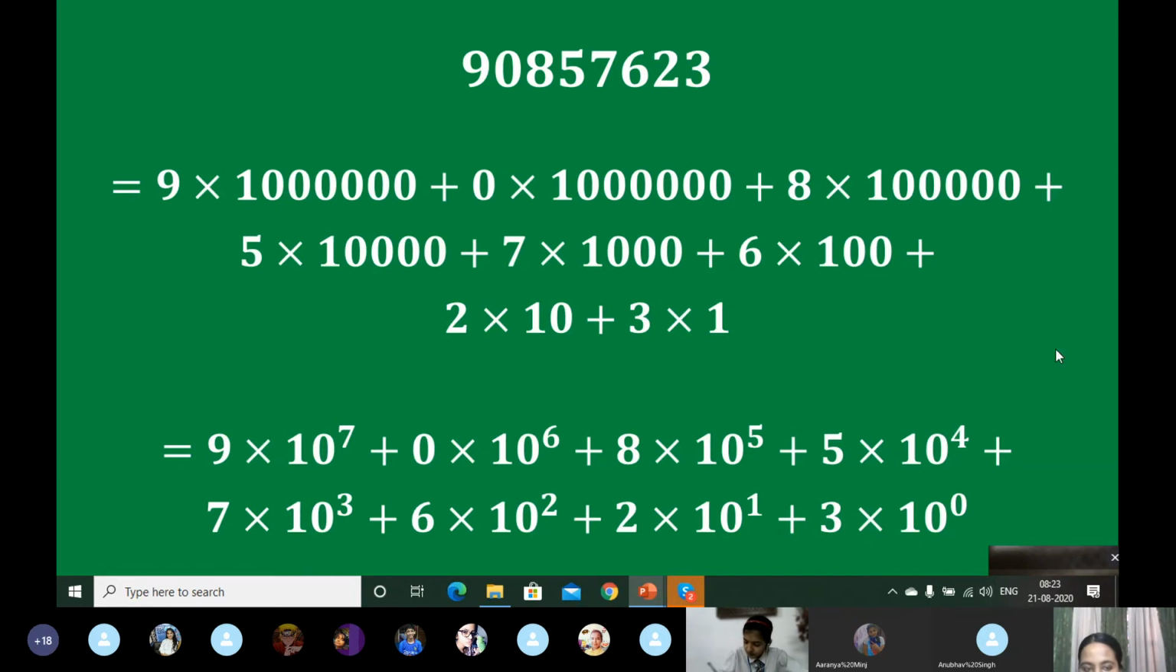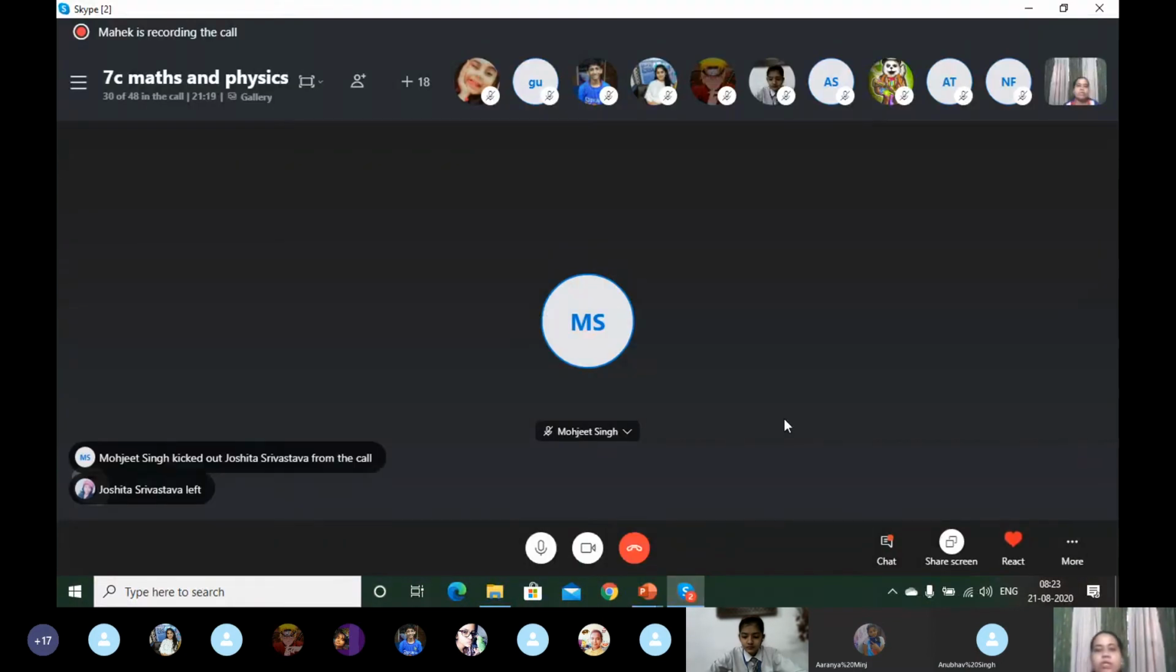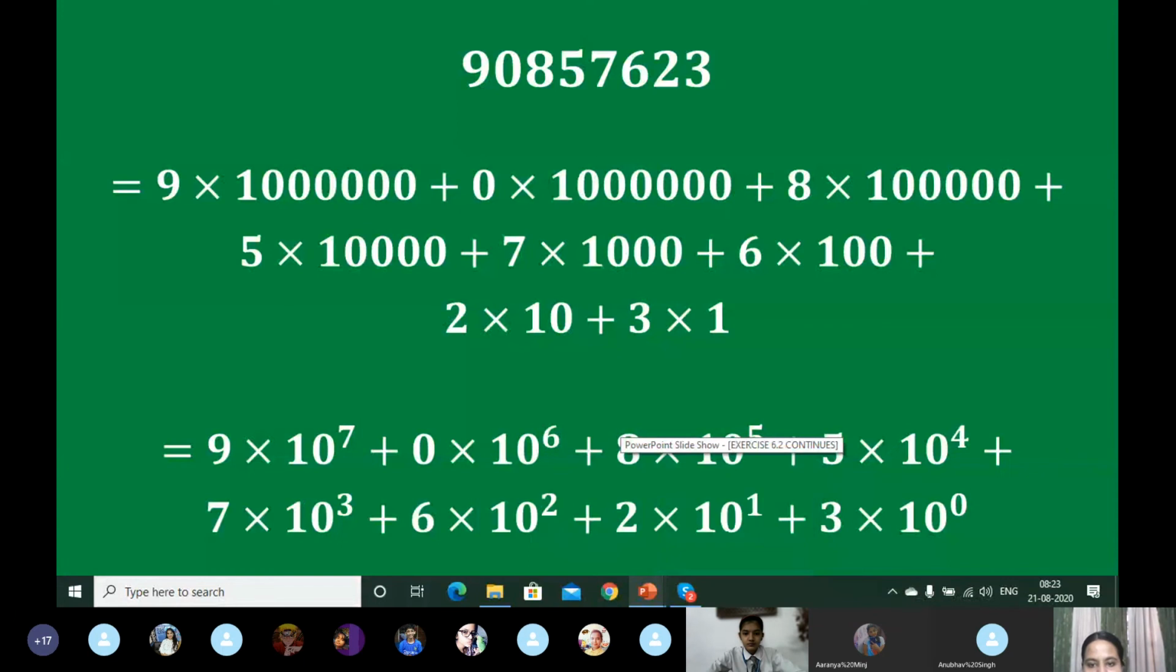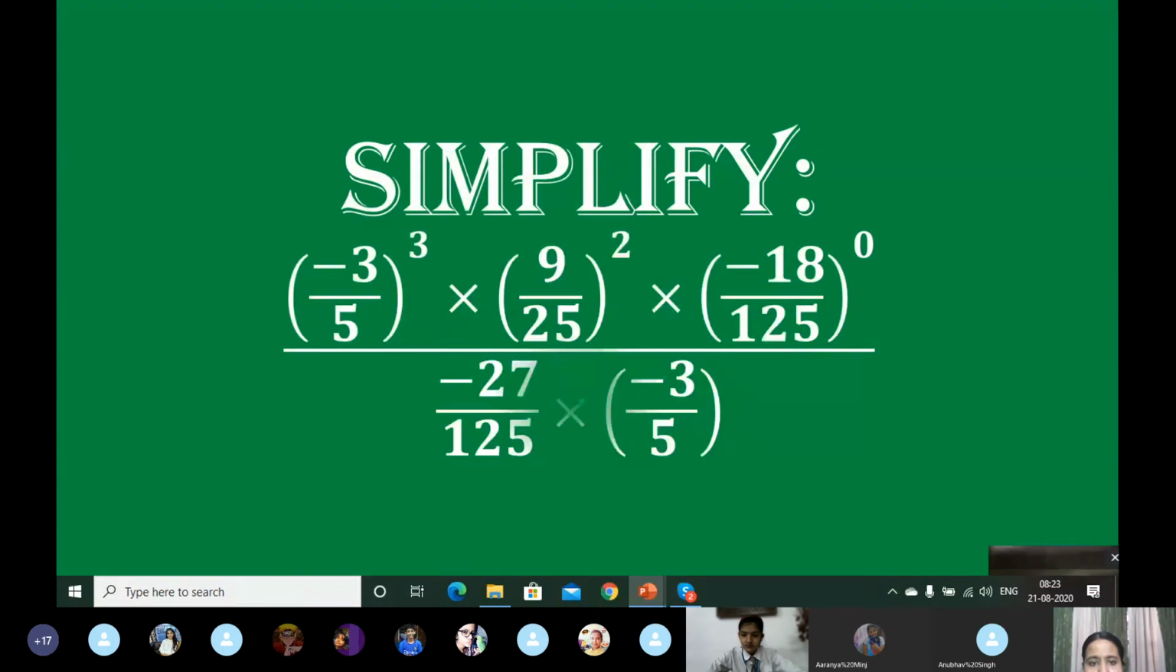Any confusion? No, ma'am. Understood the expanded form and exponentials? Yes, ma'am. You just write the number of zeros in the form of power in case of 10. Clear? In case of 10, we just write the number of powers on the top of 10.